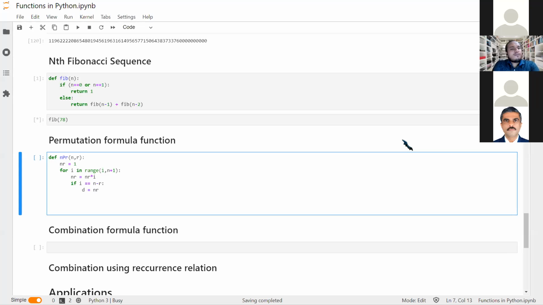So if i is equal to n minus r, what are we doing? We are just multiplying from 1, right? First of all, nr is equal to 1, and we are multiplying 1 by 1. After that, it would be 1 into 2, so we will get 2. So 2 into 3, that would be 6. Then 6 into 4, etc. So when the value of i is equal to n minus r, the value of d would be nothing but n minus r factorial.